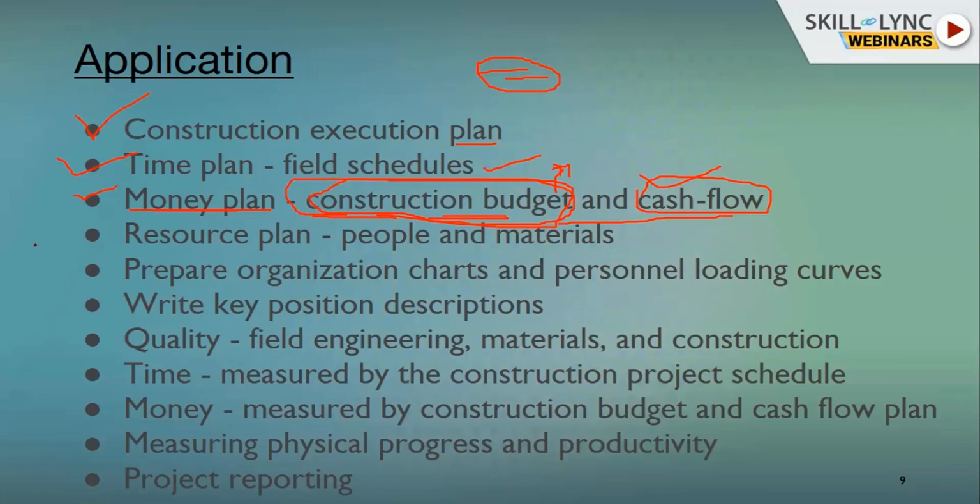And the resource plan, which I have basically described to you, the 5M terms: people, material, management, manpower, money, and machine. These 5 terms are what you will be using as a good construction project manager.